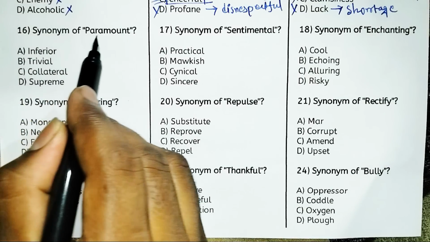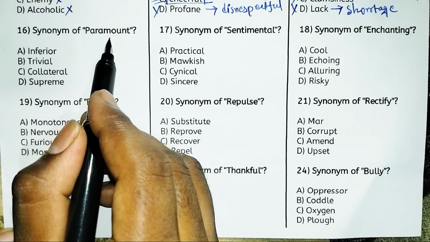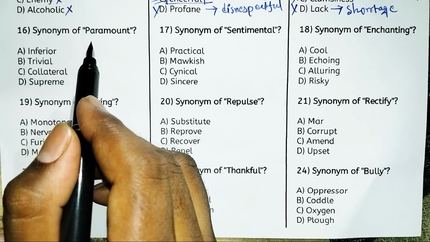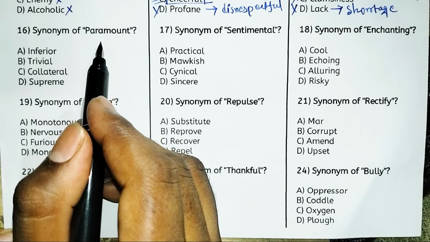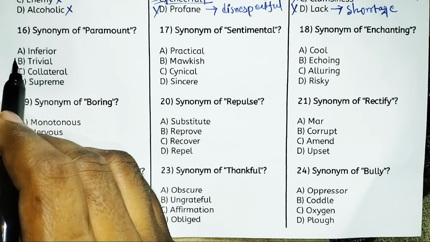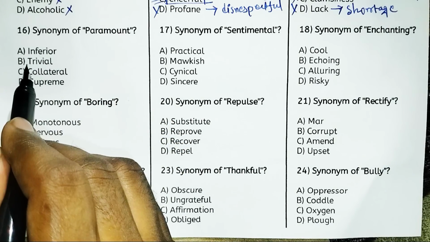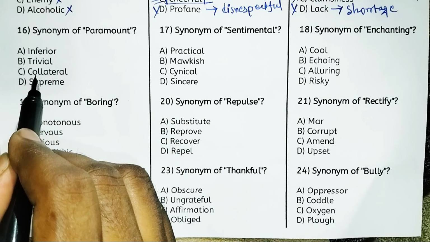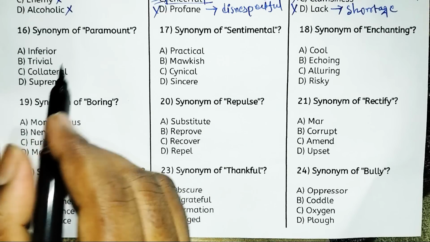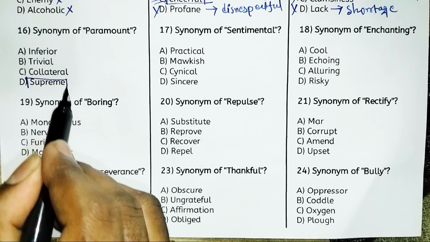Next, synonym of paramount. So what is the meaning of paramount? Paramount means more important than anything else. So look at the options. Option A, inferior. Option B, trivial. Option C, collateral. Or option D, supreme. So obviously option D, that is supreme, is the right answer.